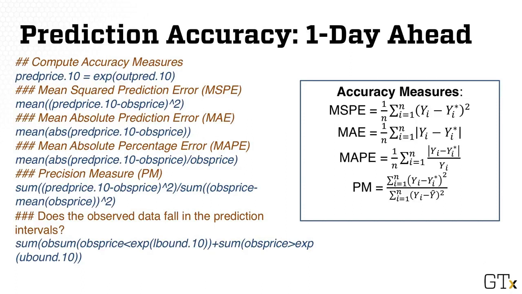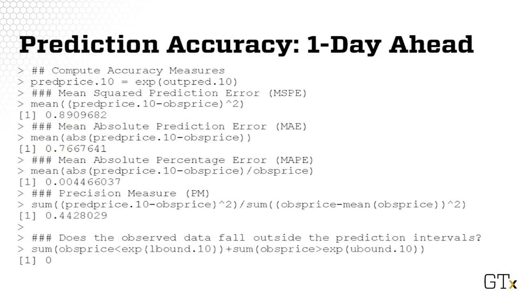Similar to the previous approach, we can also evaluate the accuracy of the prediction using accuracy measures. The R code is the same as before, except that it is now applied to the predictions based on the one day ahead rolling basis approach. The R output is here. I will focus here on the interpretation of the precision or percentage measure, the PM measure.